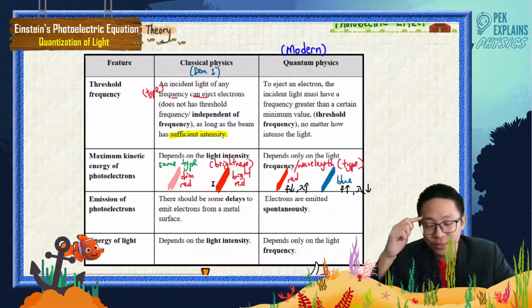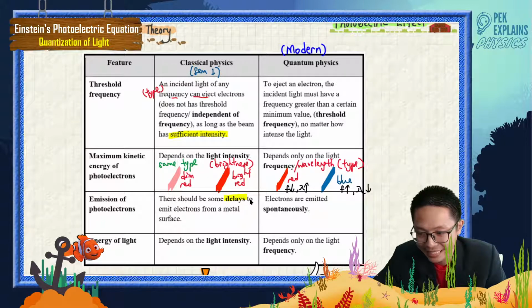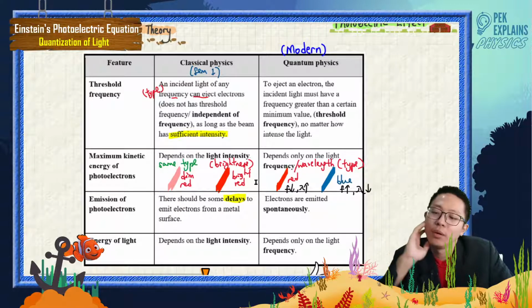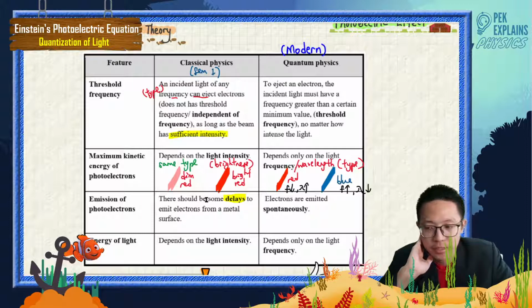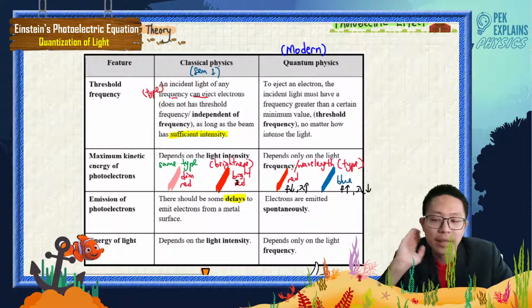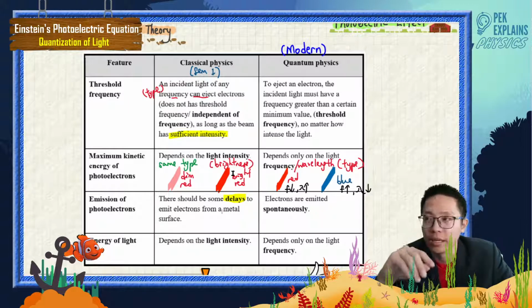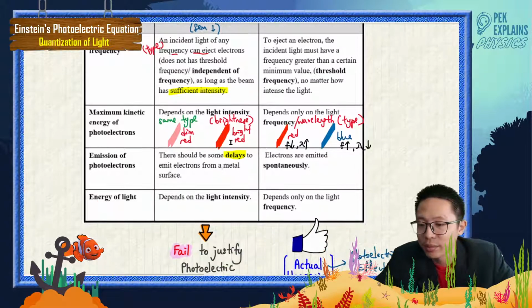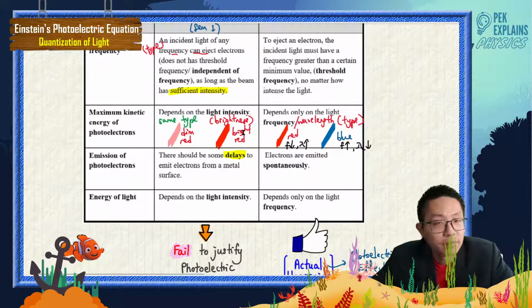You see, this one also got slow ejection and fast ejection because later on we talk about delays. So what he's trying to say in classical physics is, red light can eject. Maybe the bright red light can eject even faster than the dim red light. For classical physics, he says that the bright red light has higher intensity.